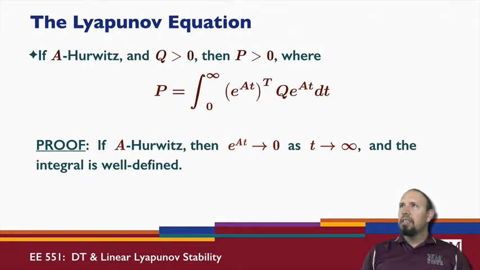All right. What about the continuous time problem? In the continuous time problem, if A is Hurwitz, that is, if it has all its eigenvalues in the left half plane, and Q is positive definite, then we need to have P positive definite, and P satisfies this equation. So I need to show, first of all, that P satisfies this equation, and then I need to go through and show that for positive definite Q, P will also be positive definite. This follows very similar to what we had in discrete time.